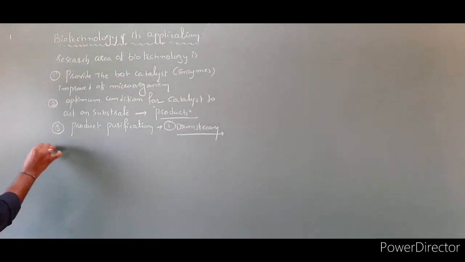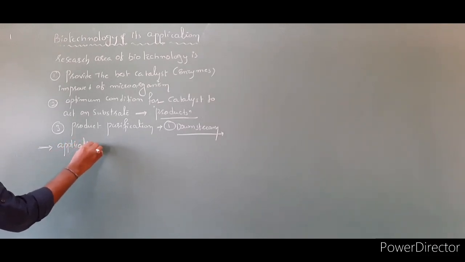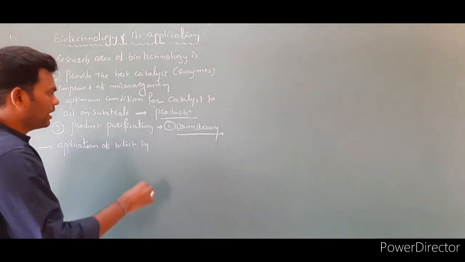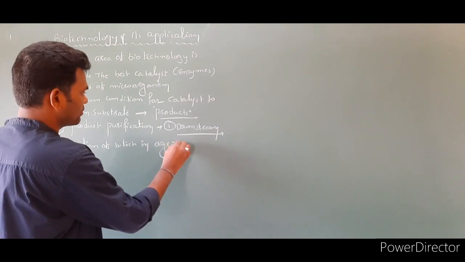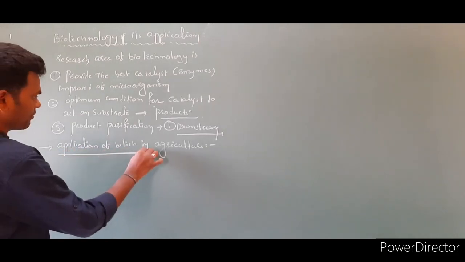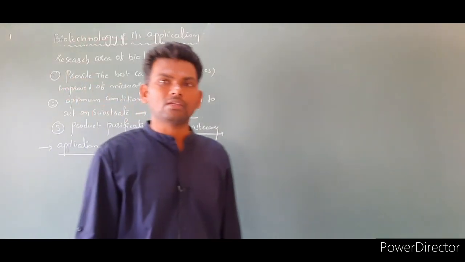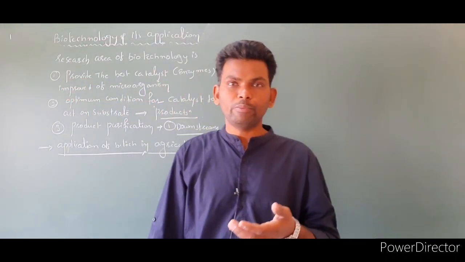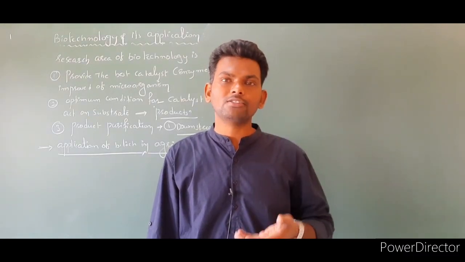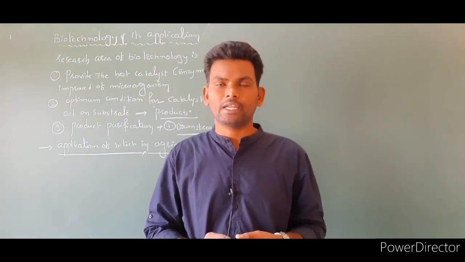Next is application of biotechnology in agriculture. So this is the next heading, application of biotechnology in agriculture. The main aim is to improve the varieties, as well as we have to increase the crop production, enhancement of product. This is actually the main aim of application of biotechnology in agriculture.